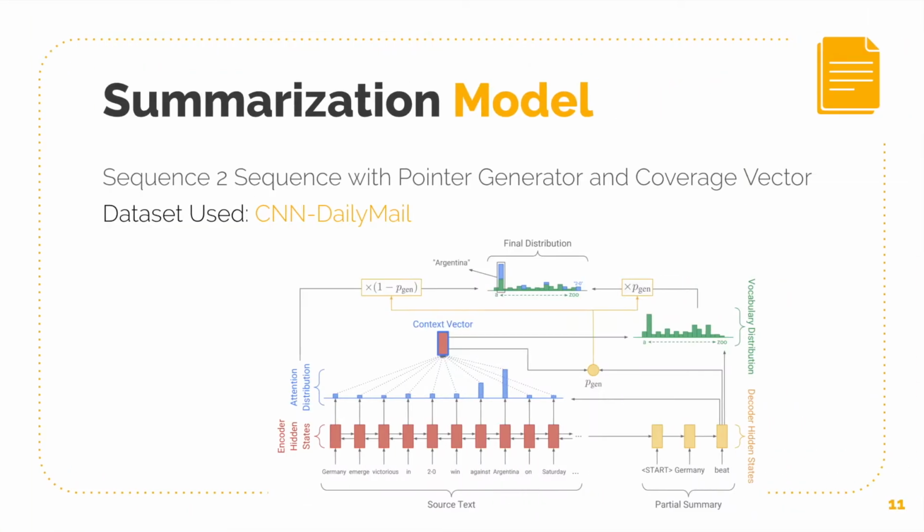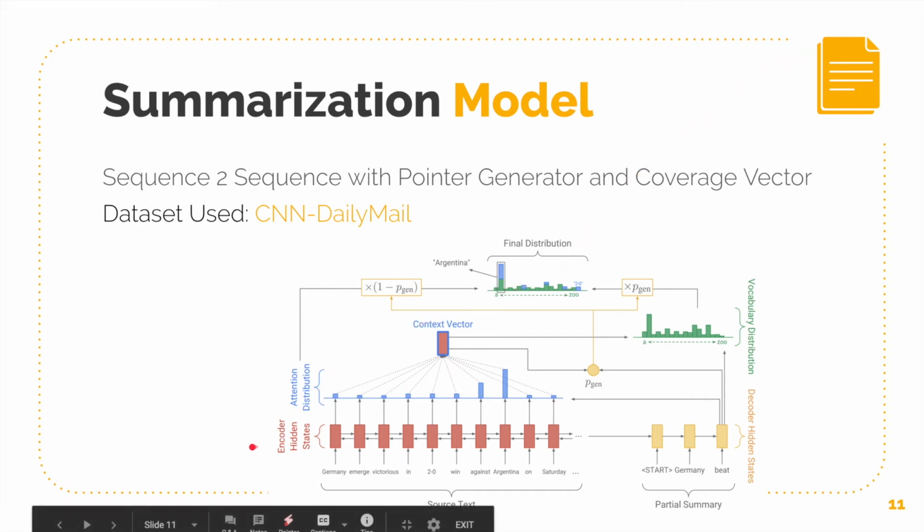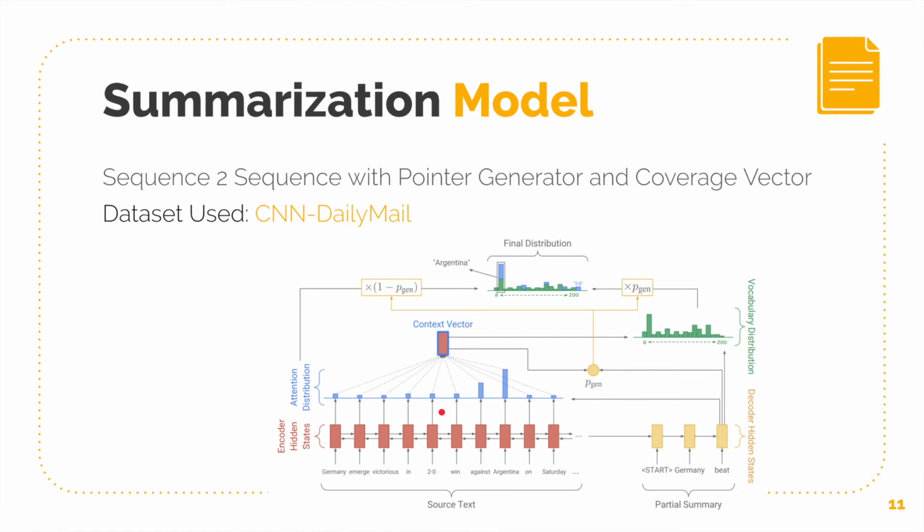Our implementation is based on sequence-to-sequence neural networks. The tokenized lecture is fed to the encoder, which generates the hidden encoder states, and an attention distribution is created using it. In the decoder step, we use the context vector and hidden decoder states to generate a probability which allows the model to pick the word either from its vocabulary or from the article. A coverage vector is also implemented, which keeps track of all the words which have been attended previously and allows the model to not pick those words again.